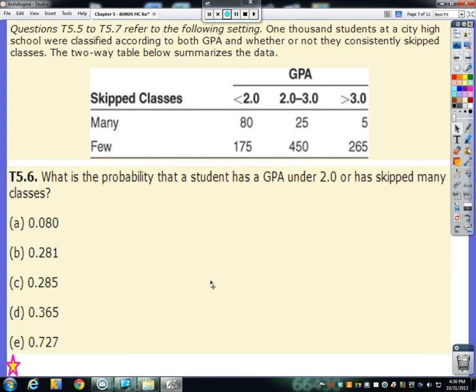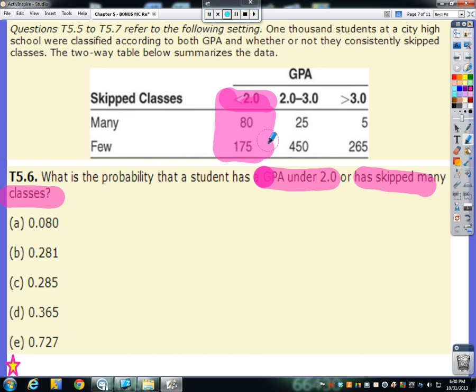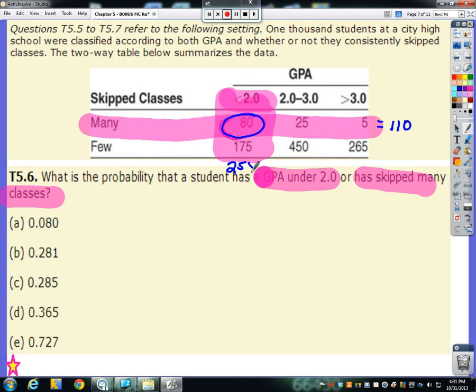Number 6, what is the probability that a student has a GPA under 2.0 or has skipped many classes? So the 2 things, GPA under 2 and skipped many classes. There's GPA under 2, here are those people, and skipped many classes, here are those people. Well, looky there. We will have included these 80 people twice if we just take this total, which would be, let's see, there's 105, so 110 total there, and here was our 255 from the last problem. If I just add together 255 and 110, I've included these 80 people twice.